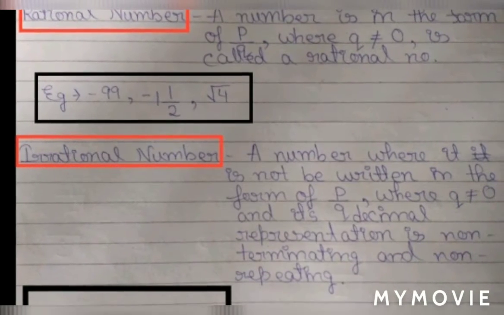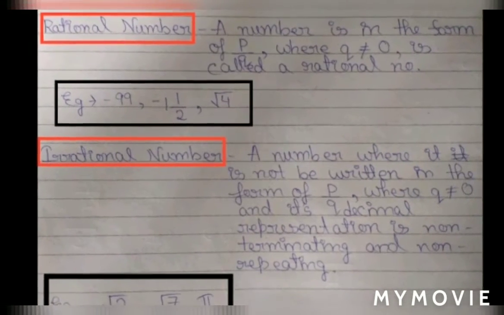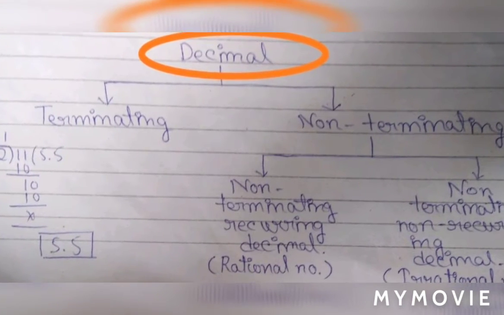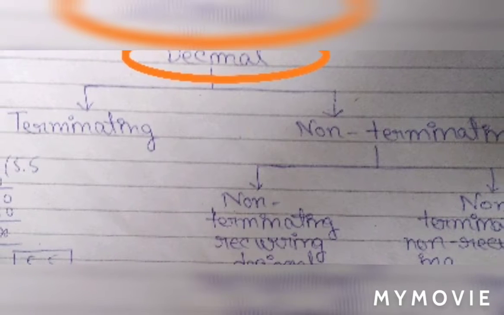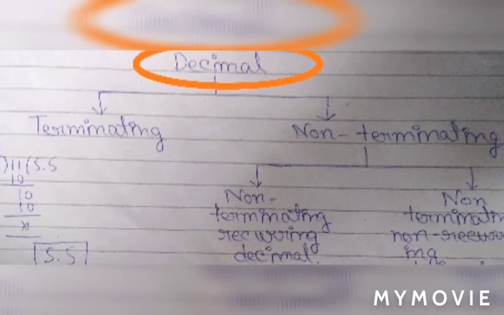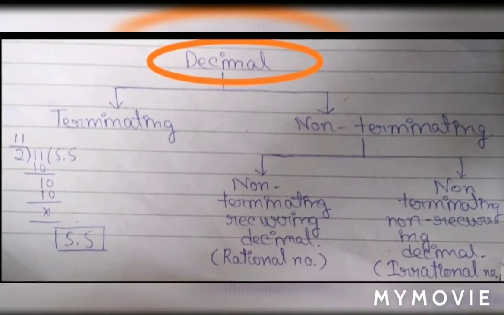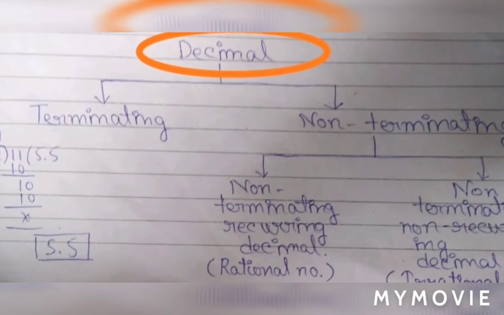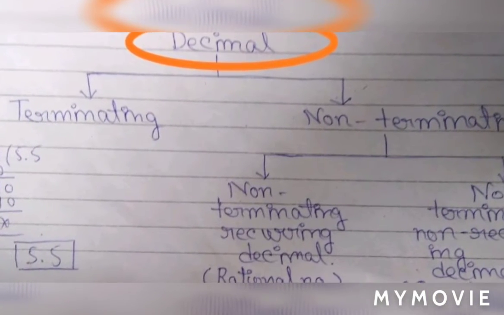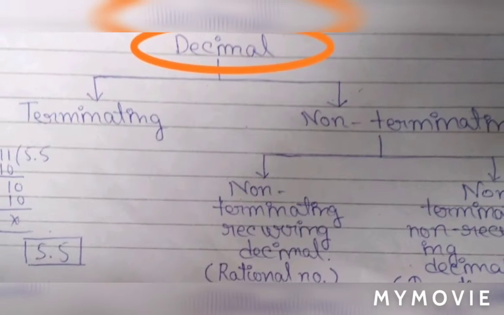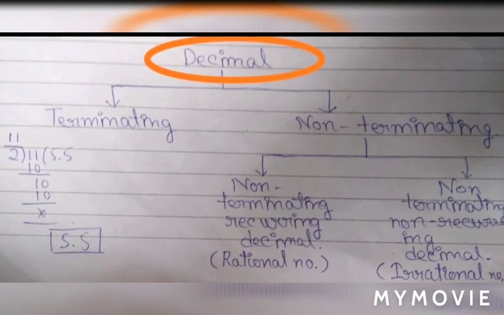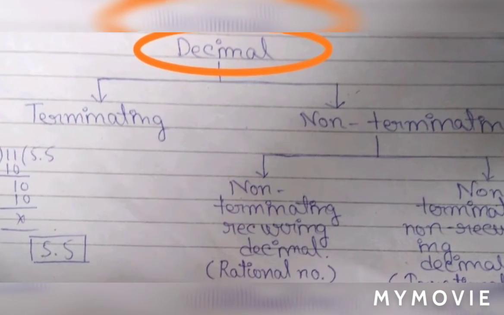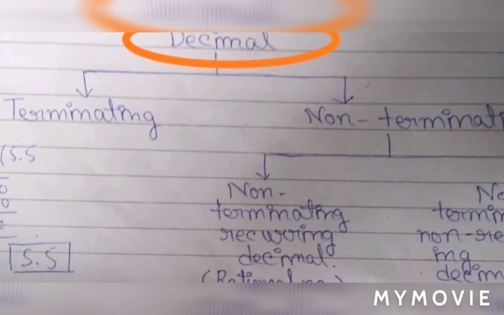Now I'll make you understand those two sections. Decimals are of two types, terminating and non-terminating. Terminating decimals are those which have an end, like 11 by 2, which is 5.5. It will not go on anymore. 5.5 is the end number and it is known as a terminating decimal. Coming to non-terminating decimals, what are non-terminating decimals? That I'll tell you in the next video.